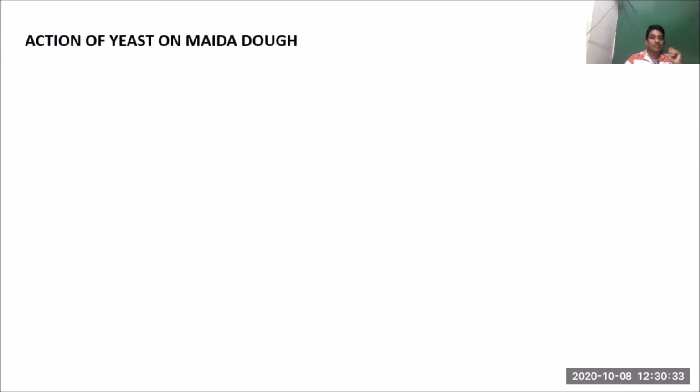Coming to yeast, there is an activity in Class 8, that is the action of yeast on maida dough. What is the activity? The activity which shows the impact of yeast on maida dough. How does yeast act on maida dough? This can be understood by a simple experiment or small activity.